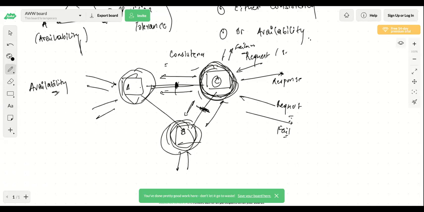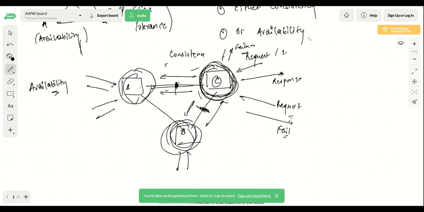So basically, when we are talking about distributed systems, by default you should have partition tolerance. You should be able to tolerate that partitioning. By default, you always take partition tolerance, and either you can take consistency in your system or you can take availability in your system.